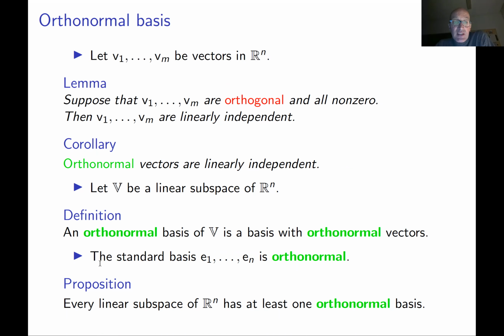But the detailed proof of this proposition is in the lecture notes. So we will use it, and we assume that every vector subspace of n-dimensional space has some orthonormal basis.